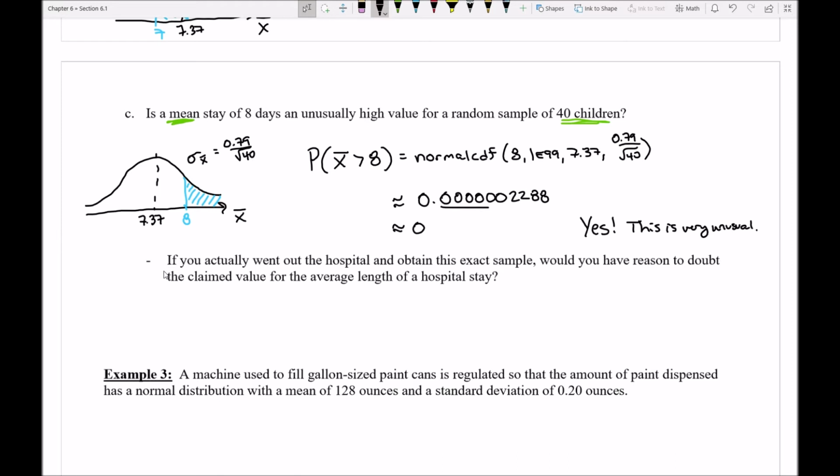That is, you got 40 kids, you calculated all their lengths of stay, you averaged them all together, and you got back the value of 8. Okay, first off, we should be able to say that that's definitely something that could happen to you, right? It could happen. You could go out, you could get a sample, and you could come out with an average of 8.